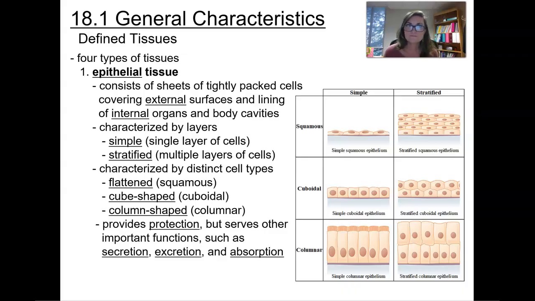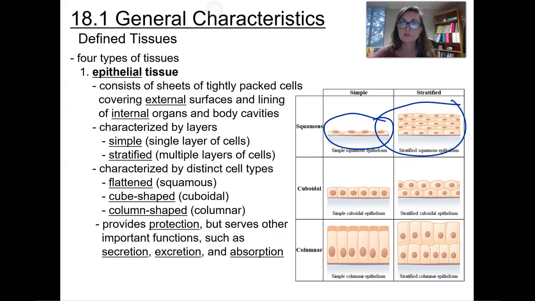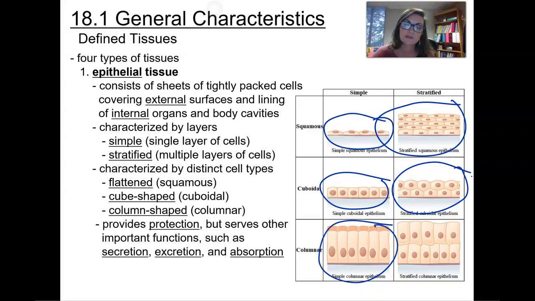Looking over at the pictures, notice that your squamous, these are your flattened cells. Stratified squamous is going to be 2 or more layers. Simple squamous, 1 layer of flattened cells. Cuboidal. Simple cuboidal is going to be 1 layer of cuboidal cells. If it's stratified cuboidal, it simply has to be 2 or more layers. Columnar is going to look like columns, and of course, simple is going to be 1 layer. Stratified is more than 1 layer, so 2 or more. Sometimes you'll see that they're going to have microvilli on top, or they could even have cilia on top of them.